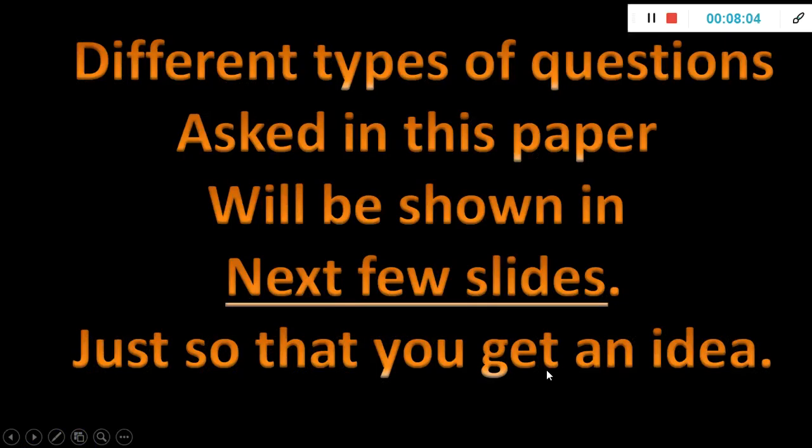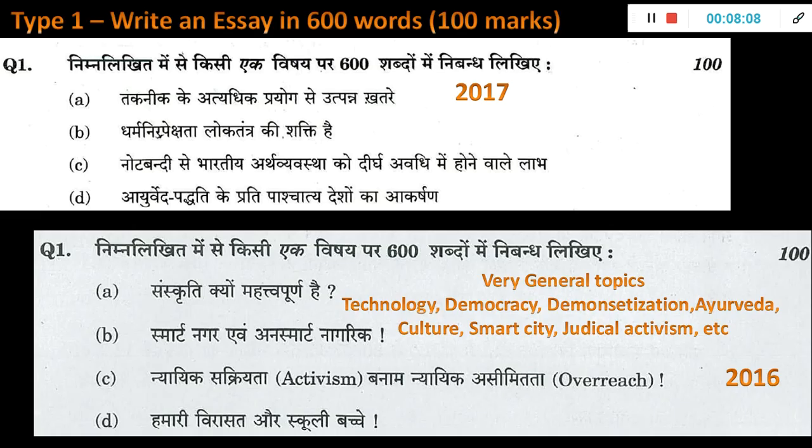Now, the different types of questions asked in this paper is what I'll be showing you, and I'll be taking the Hindi question paper. First, whichever language paper you select, they will first start with an essay. Essay in 600 words, and that is the highest one, 100 marks. So here itself you have to try to score about 60-80 marks so that you are almost through, because totally you need only 100 marks out of 300. This is asking about essays. What is written in Hindi, for those who can't understand, I have given in English also. The first question is about technology, then democracy, demonetization, Ayurveda, culture, smart city, judicial activism.